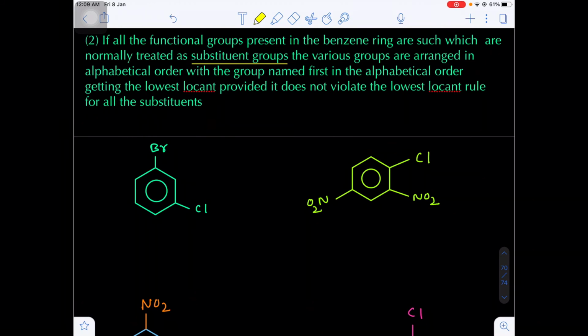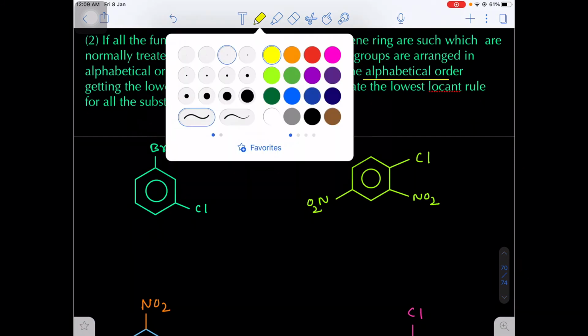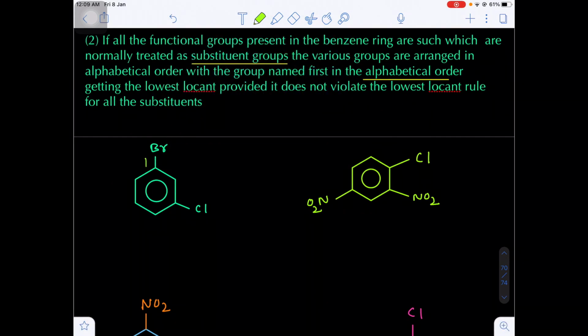Then always go for the lowest locant rule. If the lowest locant rule is not deciding, it has failed, then go for alphabetical order. Now you see, if this is the first carbon, this will be the third carbon. Otherwise, if this is the first carbon, this will be the third carbon. So here the lowest locants from both sides are the same. That means the lowest set of locants rule has failed. Then go for alphabetical order. According to alphabetical order, bromine comes first and chlorine next. That's why 1-bromo-3-chlorobenzene. Yes or no?